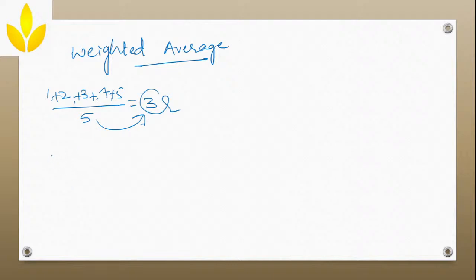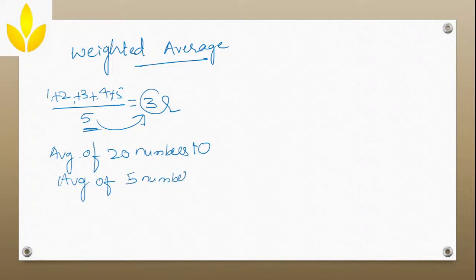For example, the average of 20 numbers is 10. We'll take the above one as well: the average of these 5 numbers is 3. Then find the weighted average, is the question. You can add as many averages as possible, but here I am taking only 2. Find the weighted average. So how will you do it?